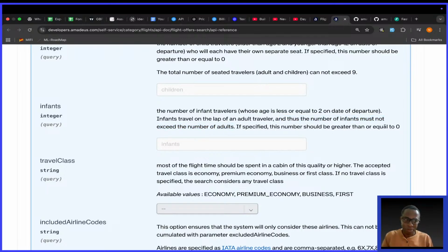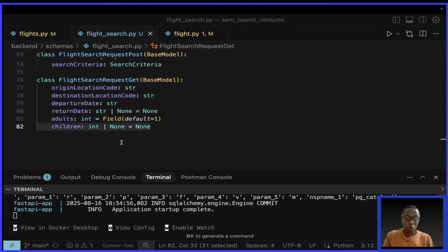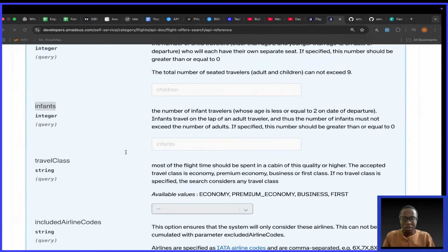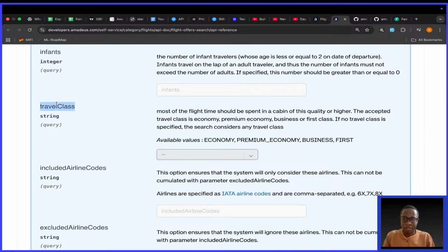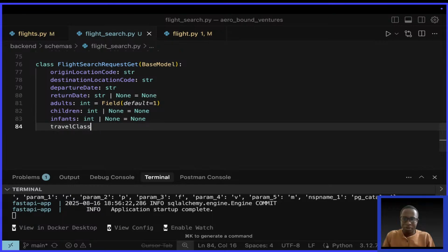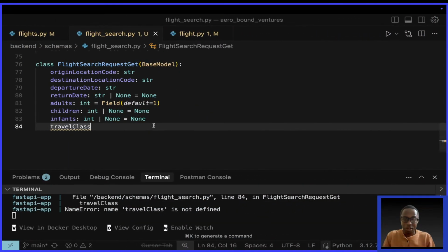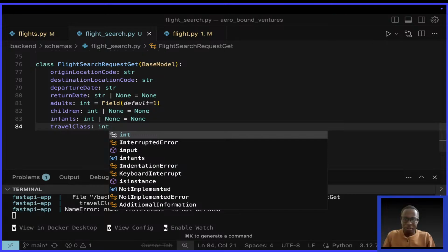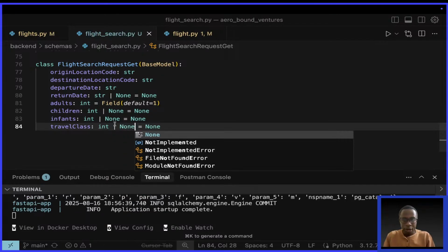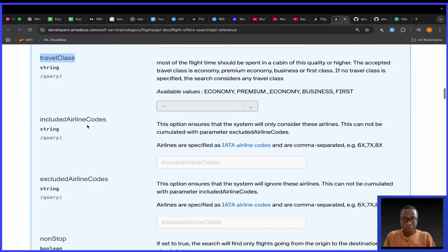Because many of you might be watching, but you're in aviation. So are you seeing this? They say if specified, this number should be greater than or equal to 0. So let's implement infants. Infants are also optional. I'll say infants integer equals, or none. It can be none, it's not required. Then travel class. Travel class is also, what is it? It's a string. I'll say int equals none. So it's just equals or none. That's how you make it optional.